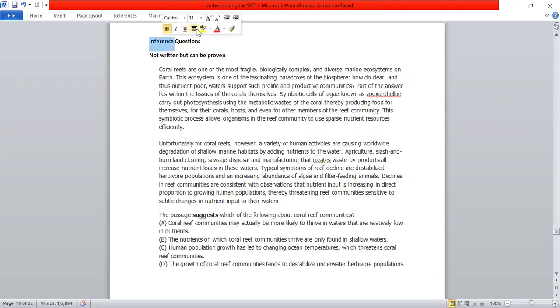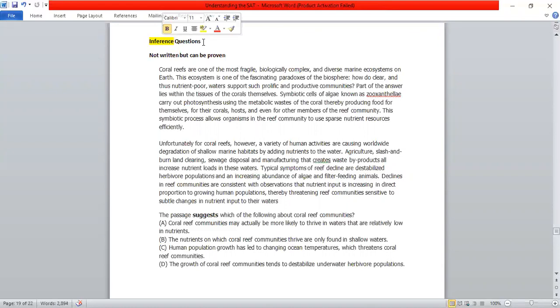You should be very careful about this question, and mostly students say this is my weakness because these are the type of questions that we haven't really done in our schools or at other places. Basically, the word inference means something that's indicated. So if you tell me I'm taking SAT, and I say, oh, you're taking SAT, that's not my inference. But if you tell me that I have booked the SAT test, I can infer that you're going to take the test because that's why you booked it, right?